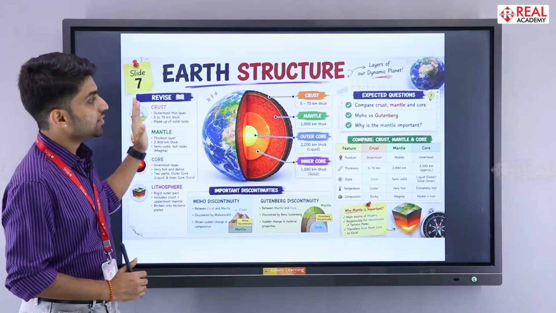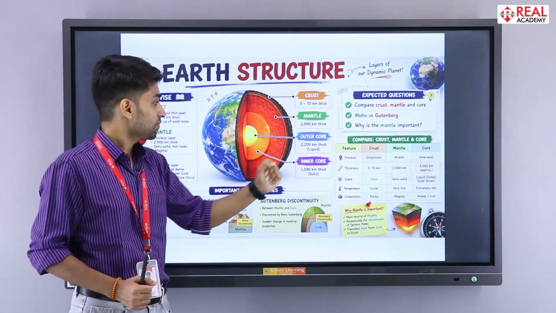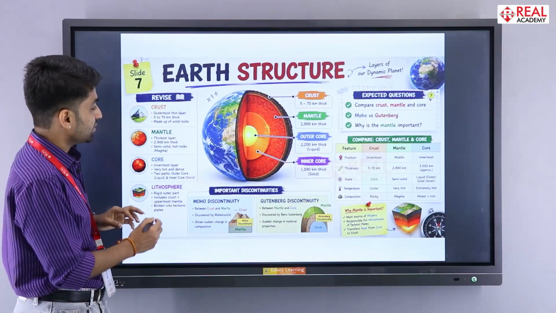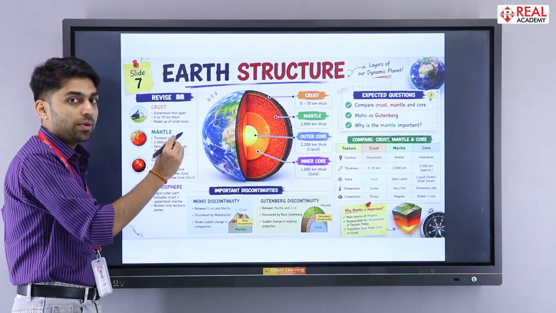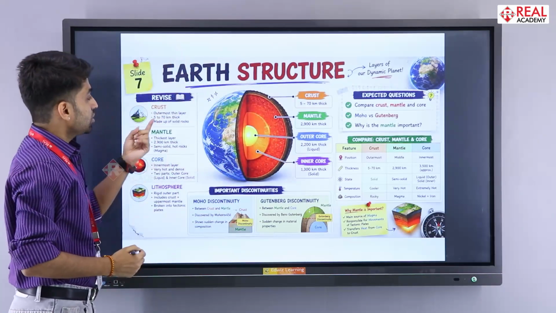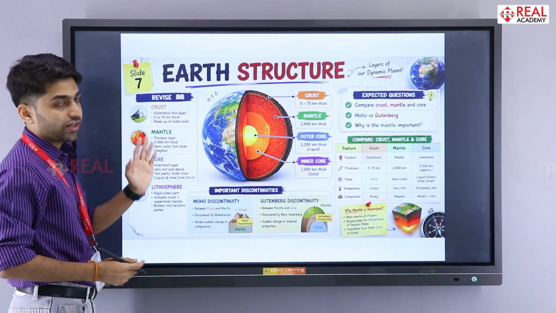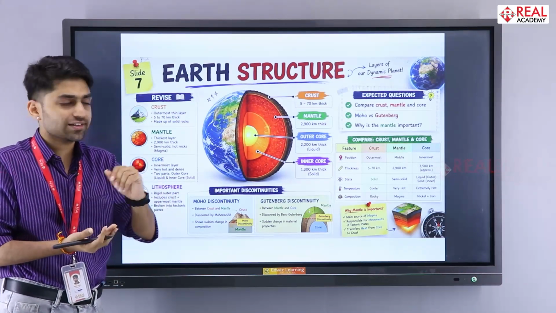So the next one is Earth structure. This is one of the shortest chapters in our syllabus. When we talk about the Earth's structure, we need to remember crust, mantle and core. And remember, the further down we go, the more the temperature increases. The outermost, thinner layer is known as the crust, on which the oceans and continental shelf exist.